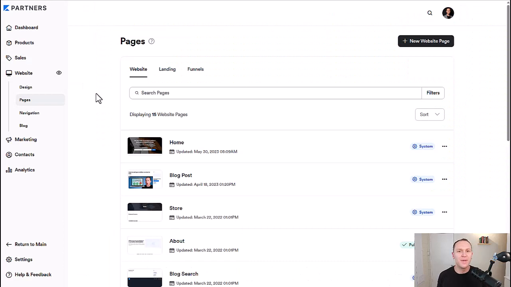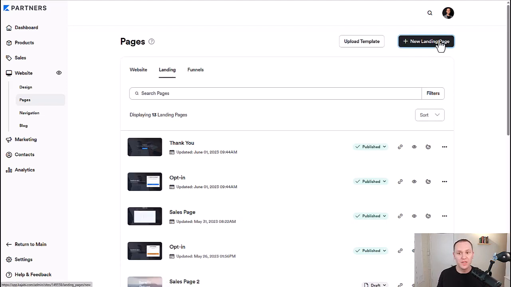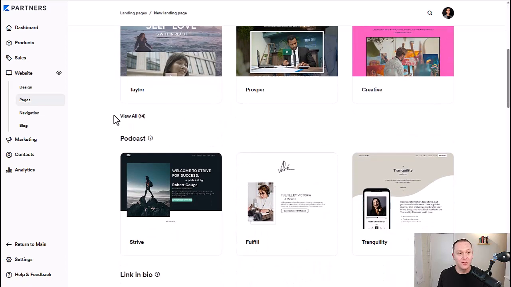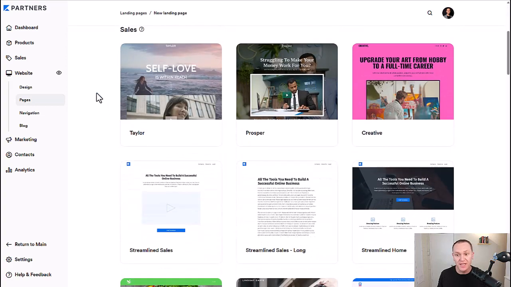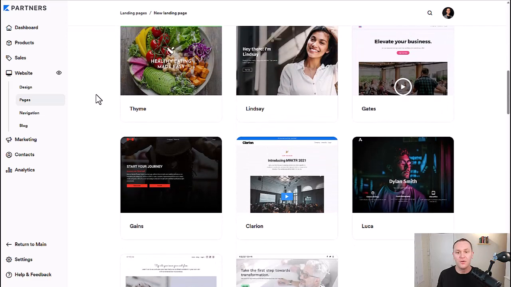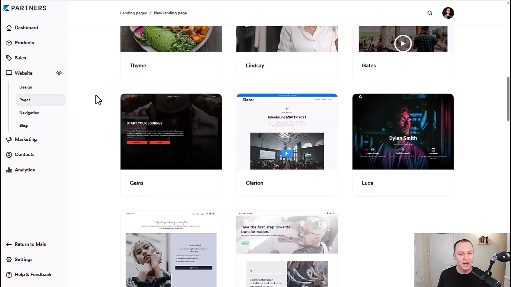Sometimes the website pages don't always give you the different look and feel that you're actually aiming for. You want to build a standalone page like a sales page or a specific podcasting page. Kajabi has you covered in the landing page section. When you go up to new landing page, you can have a blank slate, super simple, build whatever kind of page you want to add to it, any kind of standalone page. They have different sales pages that are fully customizable as well, from look, feel, images, the text, the colors, the fonts.